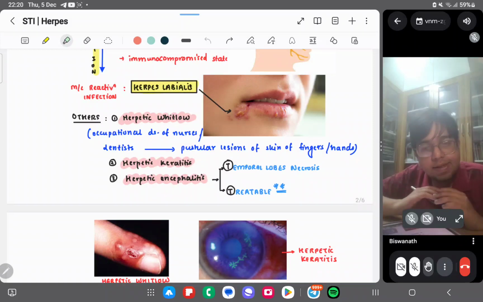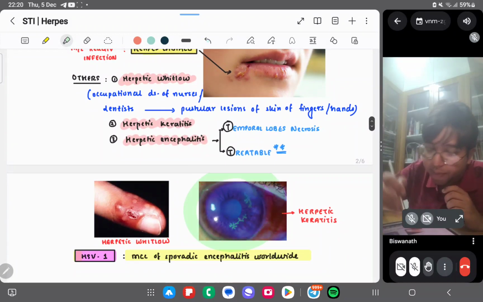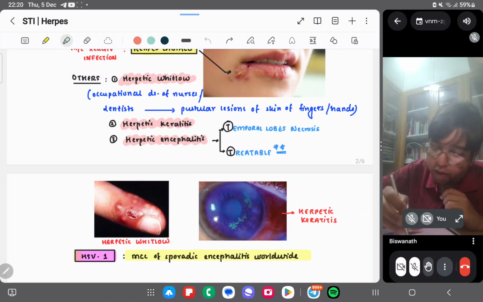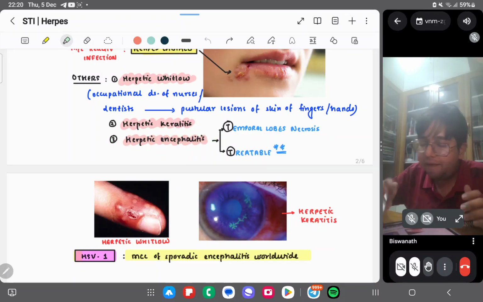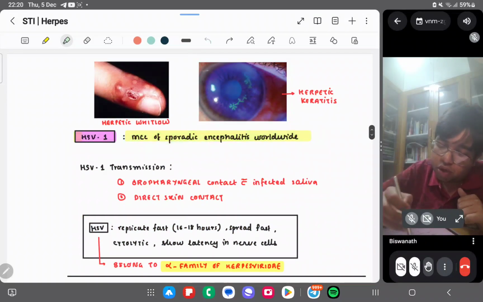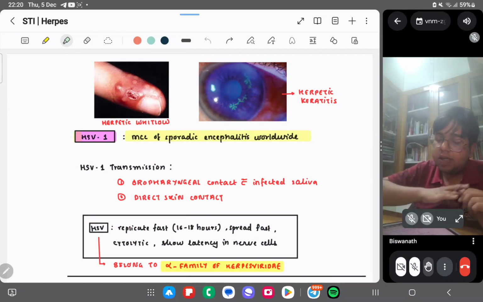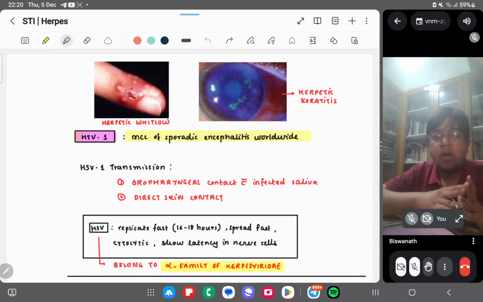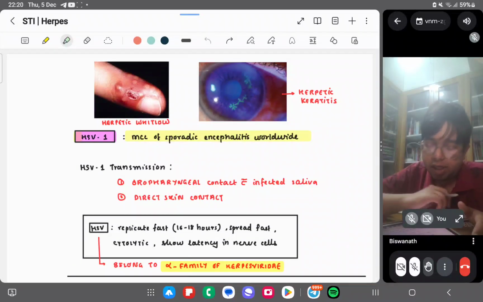Herpetic keratitis. Okay, eye infection. This type of infection is herpetic keratitis, and this is the herpetic whitlow I was talking about. Herpetic encephalitis, in which the temporal lobes are infected, and it is treatable. Okay. So HSV1 is the most common cause of sporadic encephalitis worldwide.